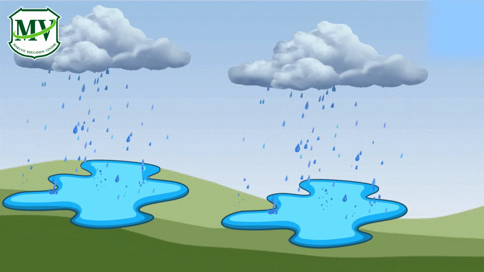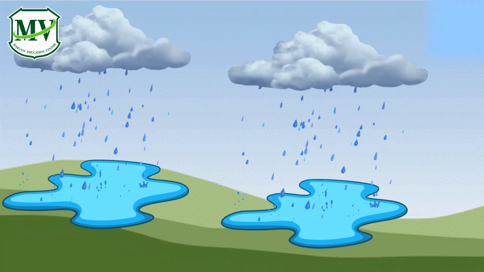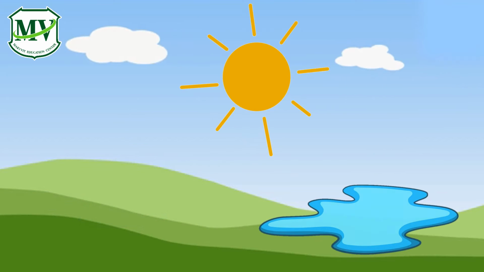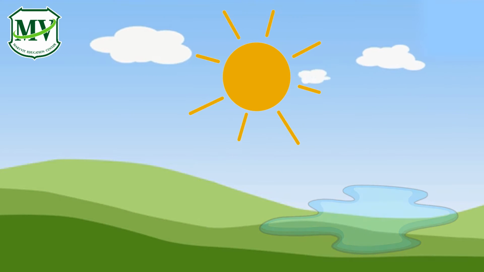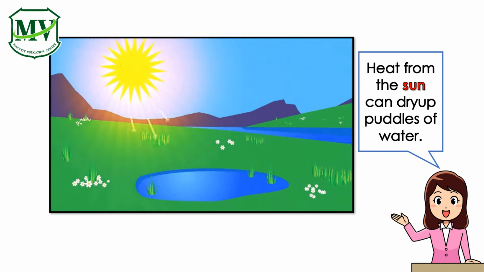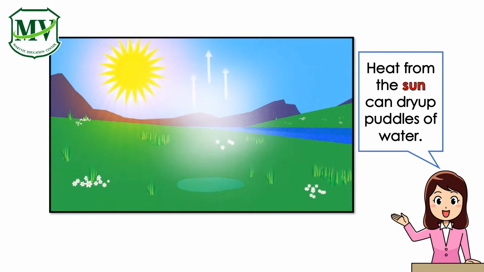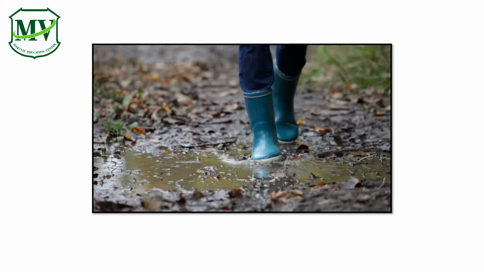When it rains, puddles of water are formed on the ground. How do water puddles dry up? Puddles of water dry up because of the heat from the sun. To see how heat from the sun can dry up puddles, check this out. Isn't it amazing? Kids, without the heat from the sun, the ground would always be wet after the rain.